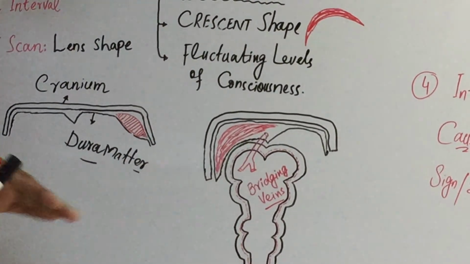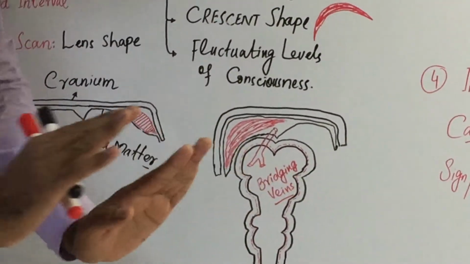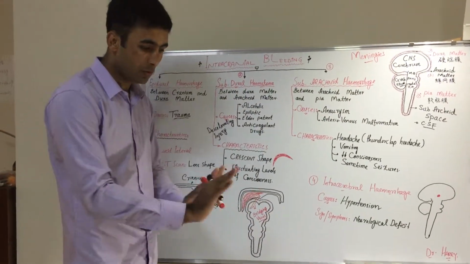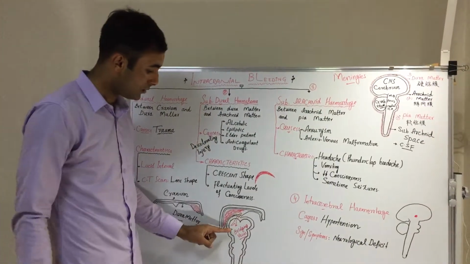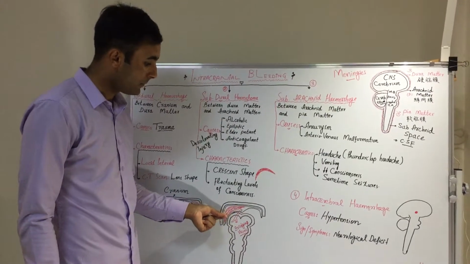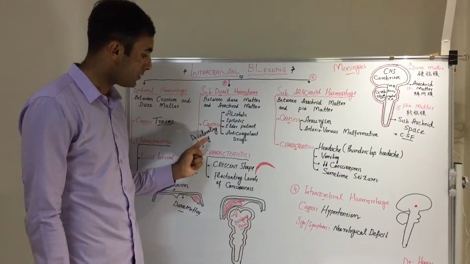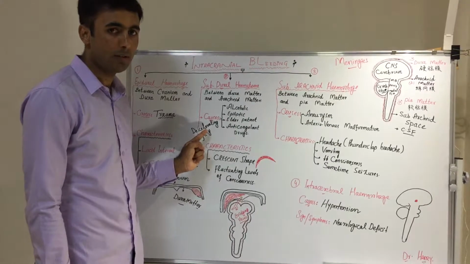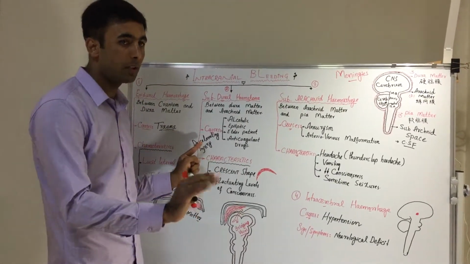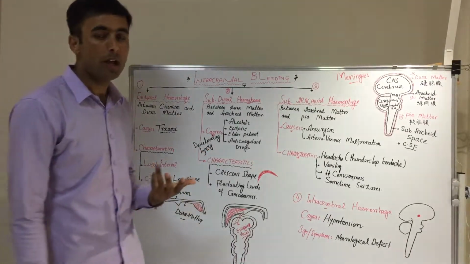When the patient is moving and he suddenly stops the car, our brain wants to move ahead, but the cranium is fixed. So these bridging veins get ruptured. This kind of injury is called a decelerating injury. Decelerating means stopping the car or stopping the movement. Now what kind of patient can have this kind of injury?